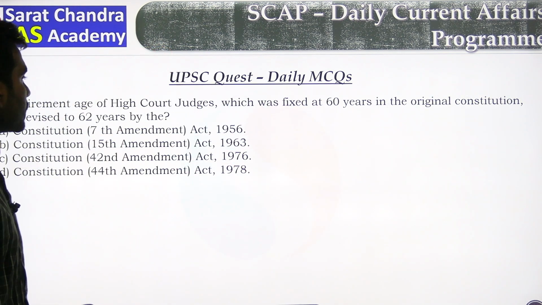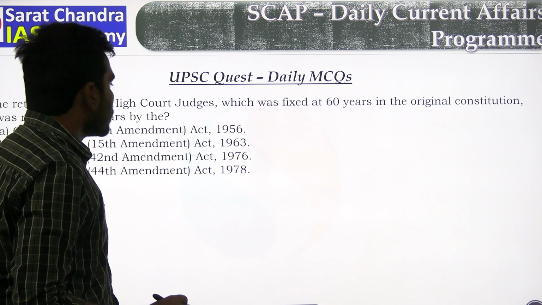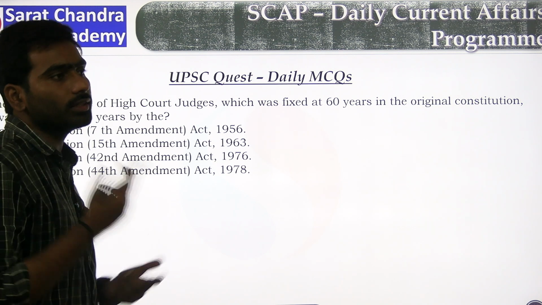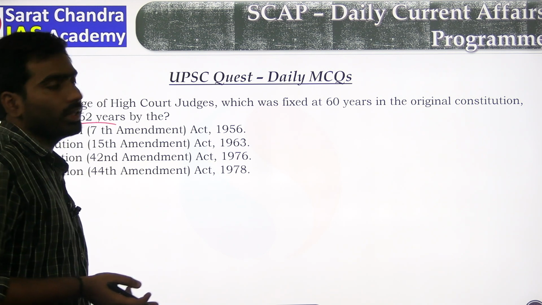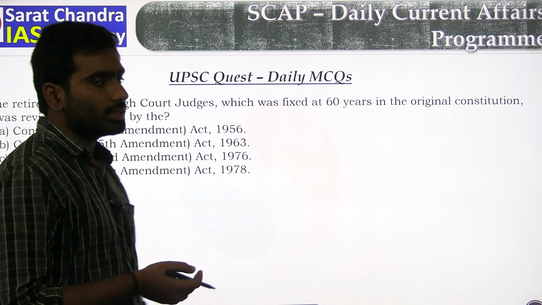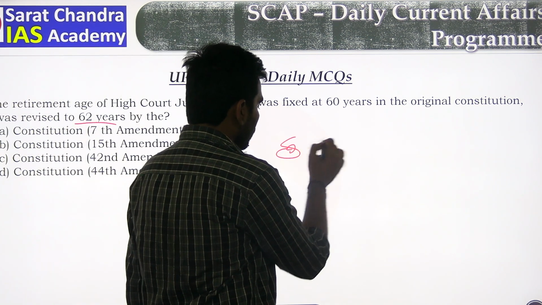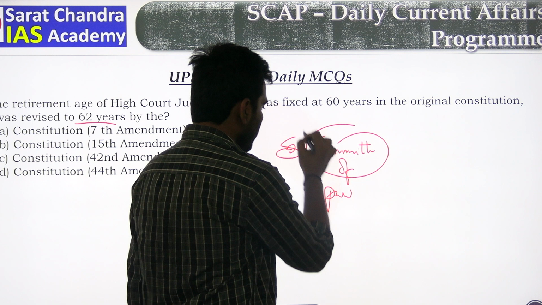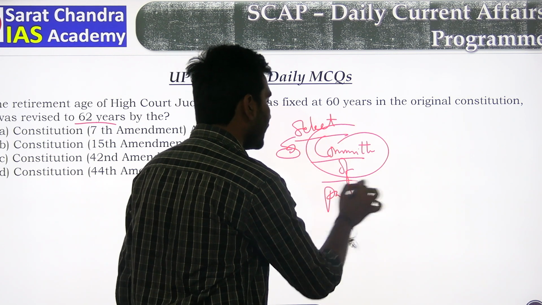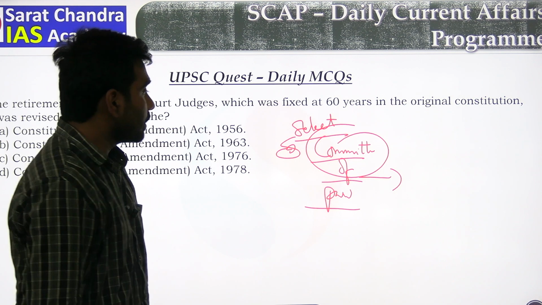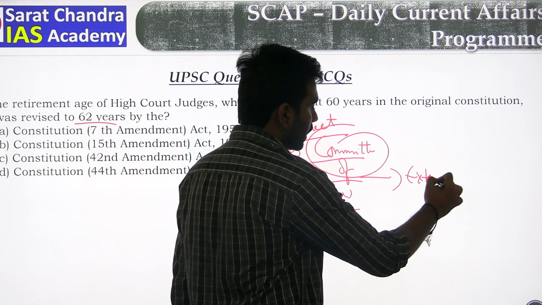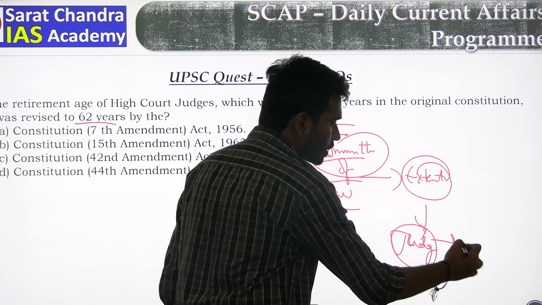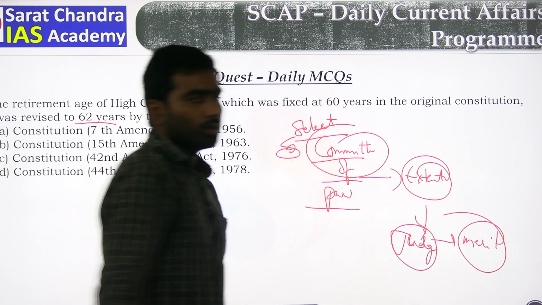The retirement age of High Court judges, which was fixed at 60 years in the original Constitution, was now revised. After the enactment of the Constitution, we increased the judges' age to 62 years by which of the following constitutional amendments. Recently, a select committee of Parliament highlighted the extension of judges' age based on merit.